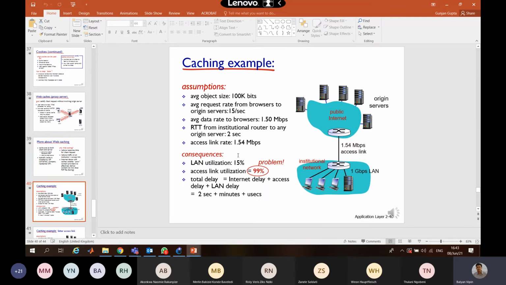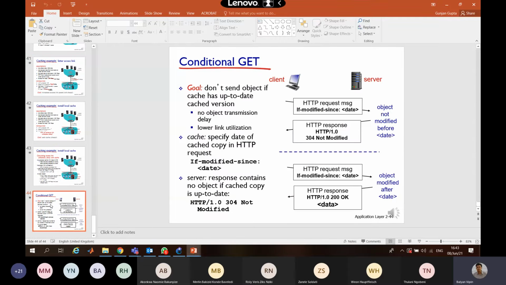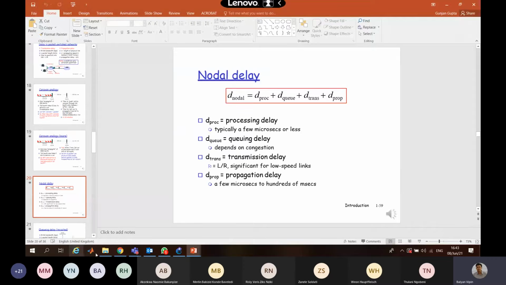Different caching examples and the different amounts of delay, or the time required, reduced or increased if we are using this. So you must be having some questions based on this, like how you will access if you are using this, what will be the speed, and how it is going to affect the performance of the network. So this is all about your chapter 2.